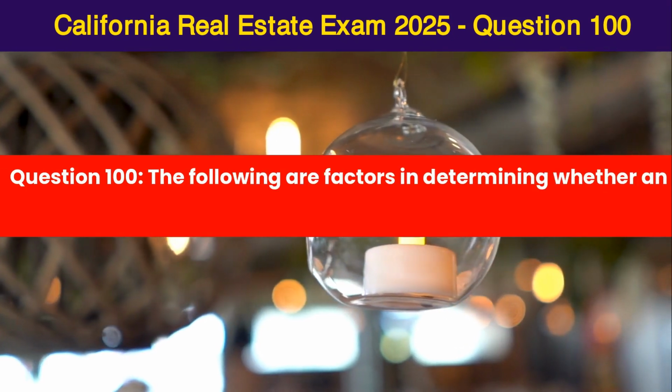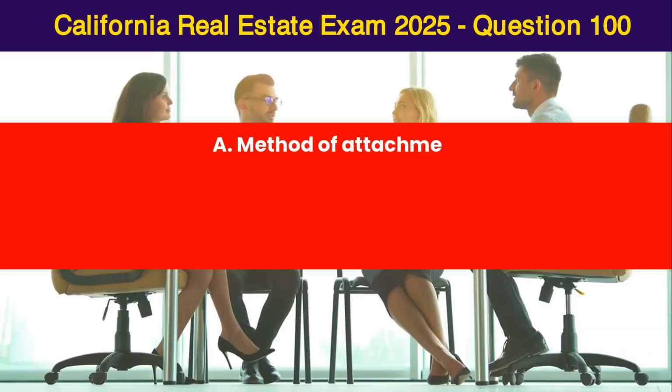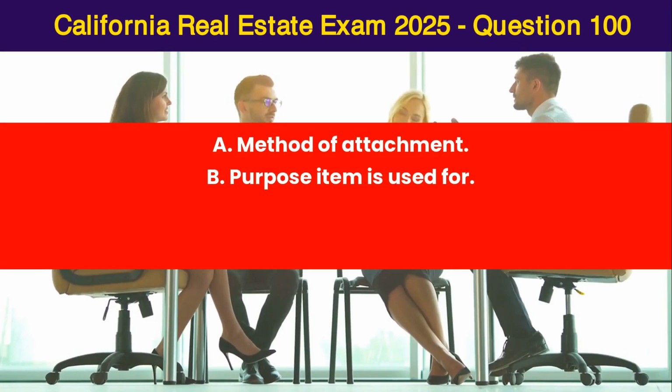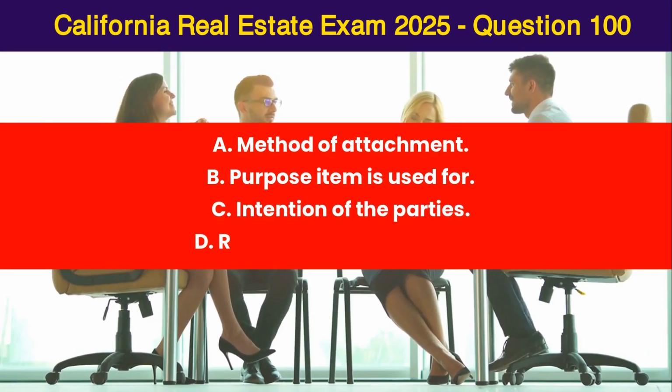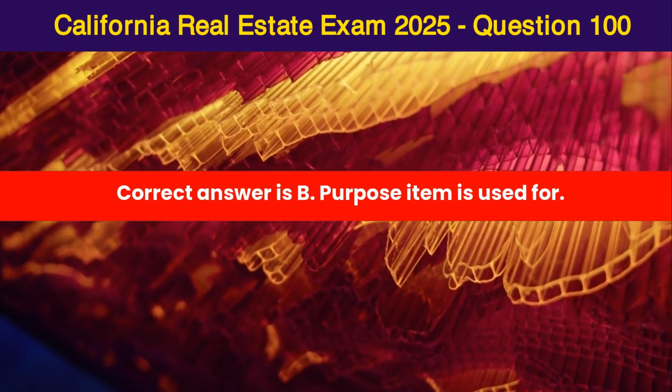Question 100. The following are factors in determining whether an item is a fixture except A. Method of attachment, B. Purpose item is used for, C. Intention of the parties, D. Relationship of the parties. Correct answer is B. Purpose item is used for.